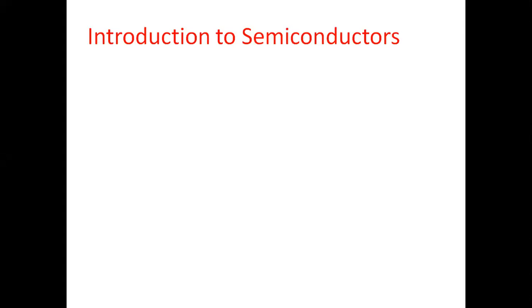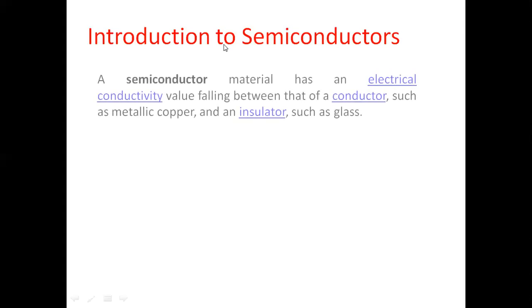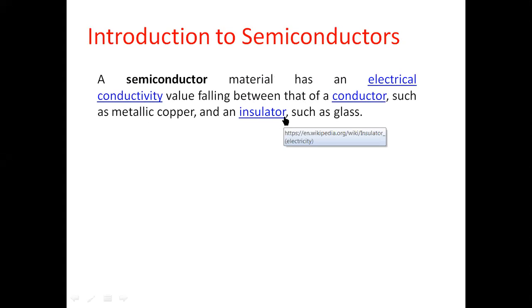What are semiconductors then? A semiconductor material is one whose electrical conductivity falls in between that of a conductor and an insulator. What is a conductor? Any conducting material, for example metallic copper or iron. What is an insulator? The one which would not conduct. You can take plastic, fiber, or glass; they're all insulators. So a semiconductor is a material whose conductivity falls in between that of conductor and insulator. It's neither conductor nor insulator.